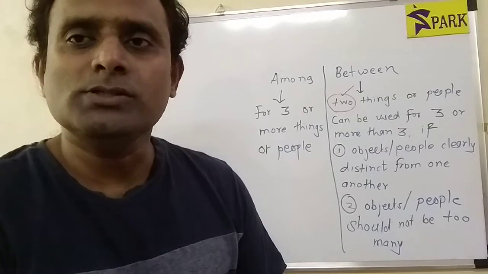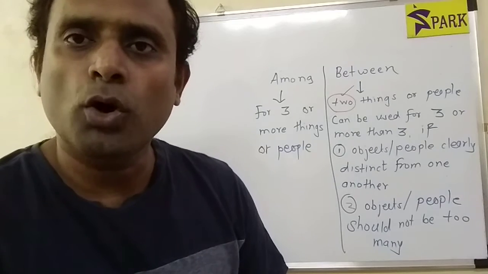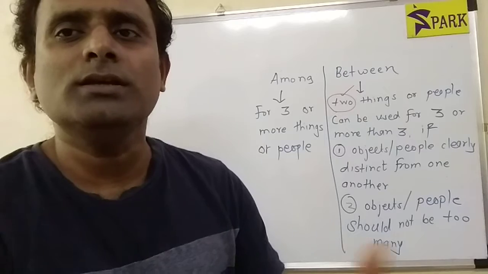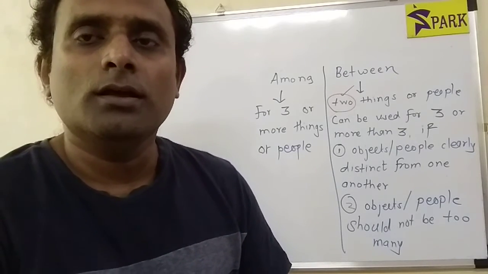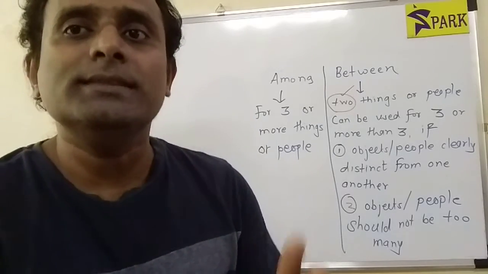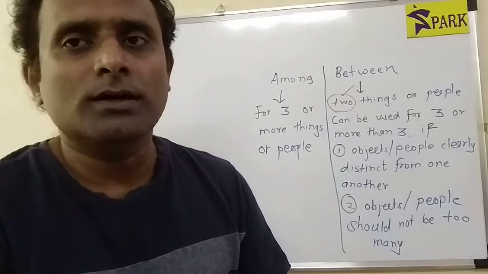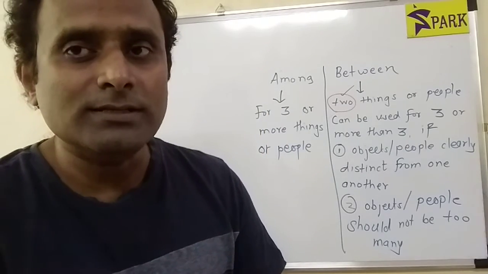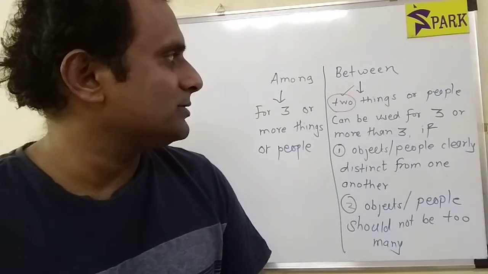The word between is used when we talk about two people or two things. So the usage is very simple. It's a very common word and you must be using it correctly already. For example, the two children divided the chocolates between themselves. We cannot use among themselves here because there are two children. So they divided the chocolates between themselves.